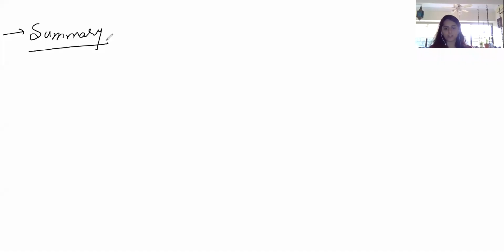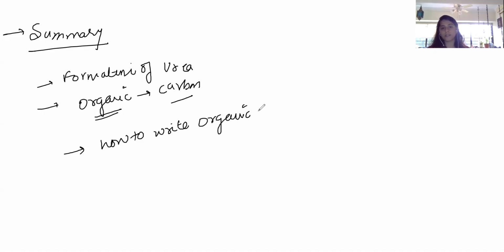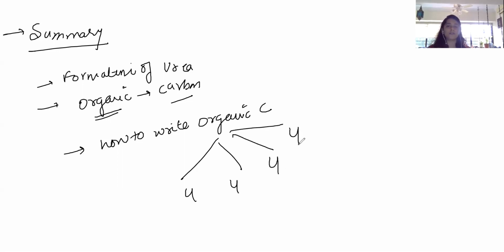So now it is summary time. What we studied was the formation of urea by Wöhler in 1828, which was an accidental formation. Then the definition of organic compounds, and why carbon is important. Then we studied how to write organic compounds, that is structural representation, and there were 4 ways to write them down.